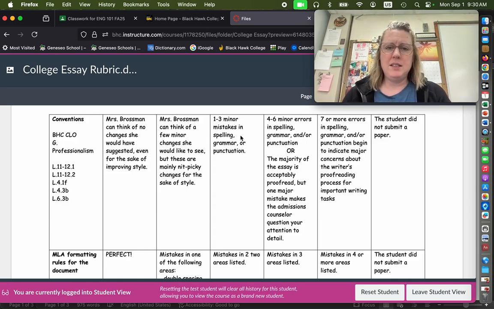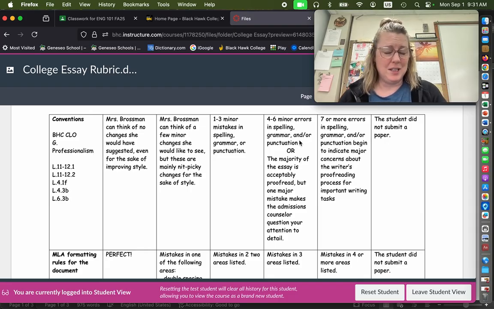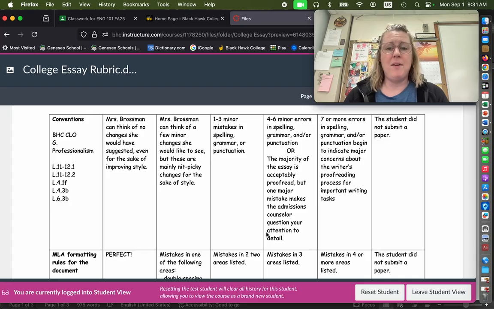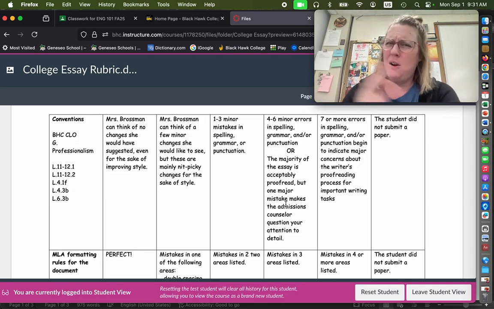So the mistakes here would be minor mistakes. That would give you a level 2 score. If you've got double that amount of mistakes, then you're going to get a developing score. Or if you have something that is so obviously ridiculously bad, like I have seen people misspell their own name before on this assignment, and to me that's just not acceptable, so you would land there on developing. Your editing skills are still developing if you can't even pay attention to your own name or the name of the university or something important like that.